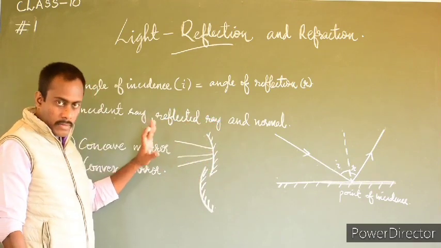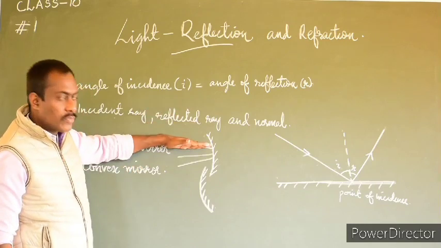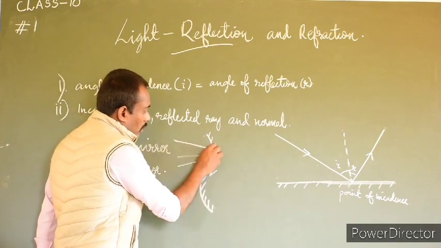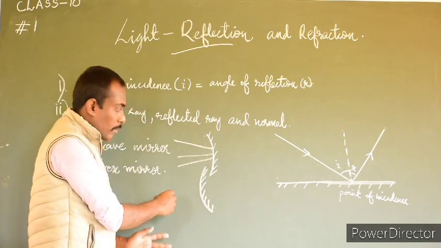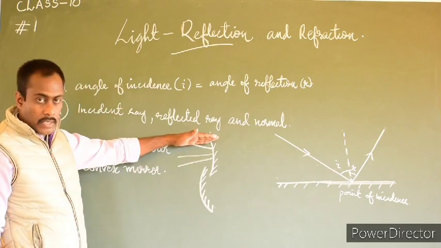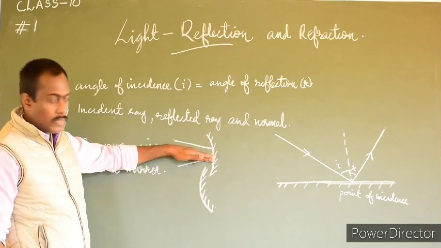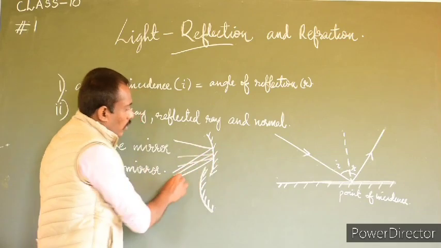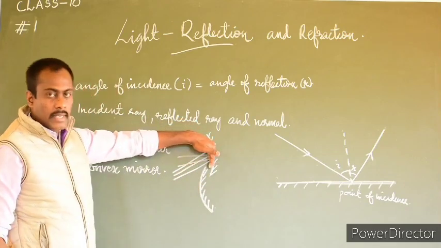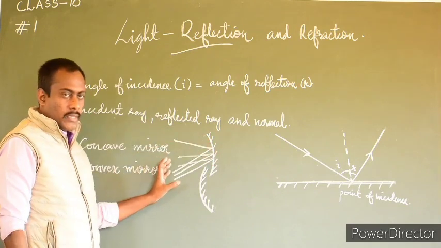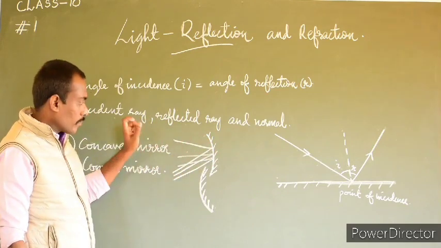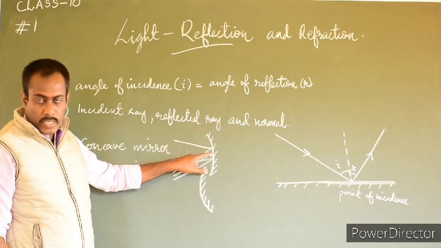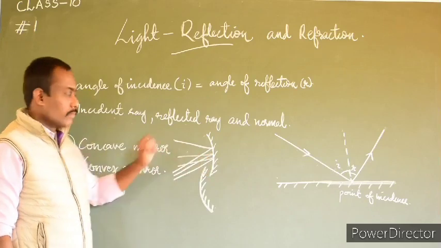The nature of the reflection is also different. This concave mirror can converge the incident rays at a particular point, and therefore concave mirrors are known as converging mirrors.